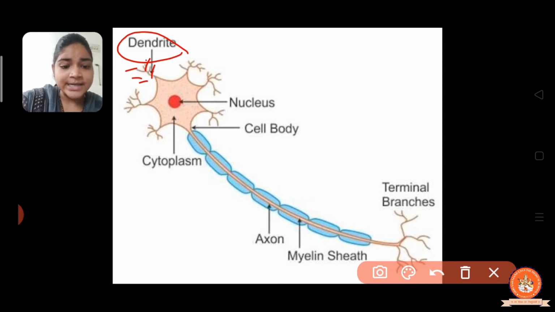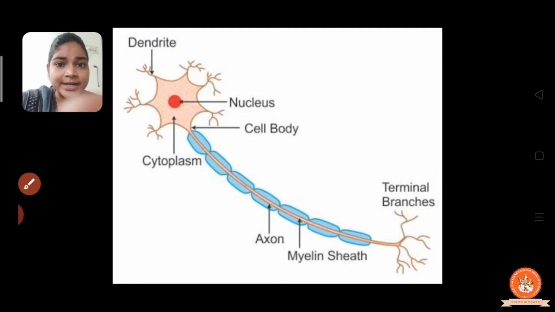And their function is to bring information to the brain, right? Now next we have the axon. What is the function of axon? The axon is the largest nerve fiber in the nerve cell.